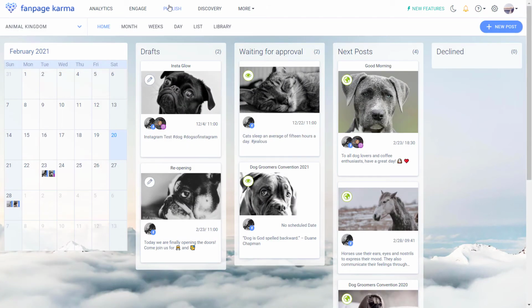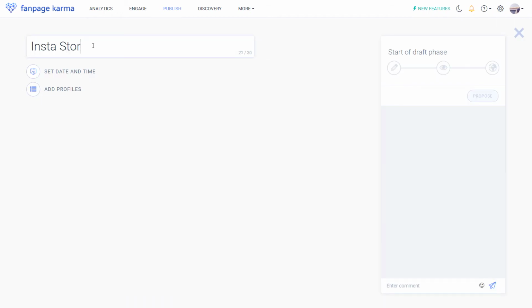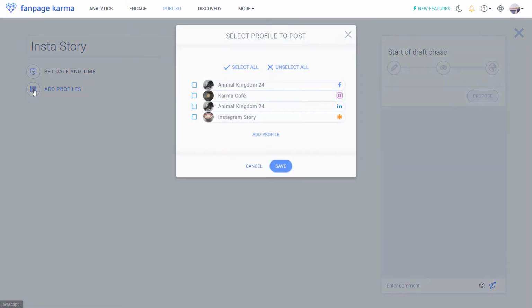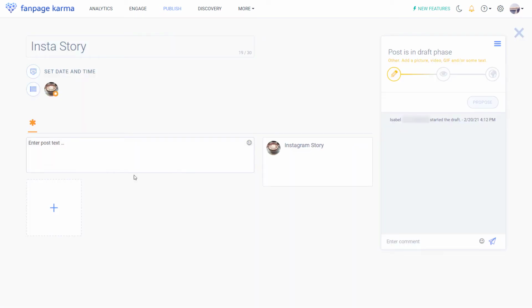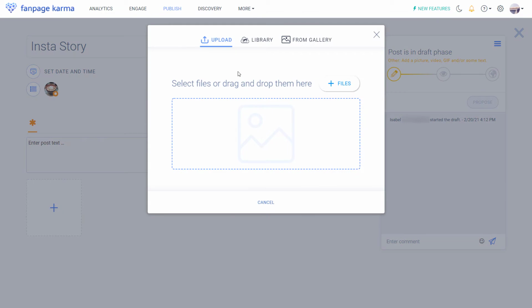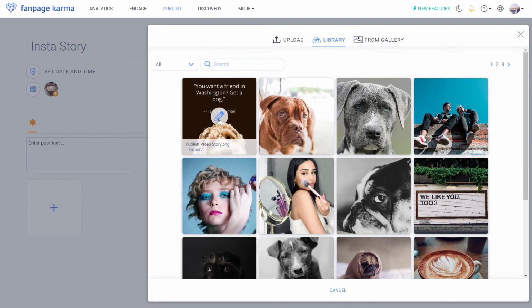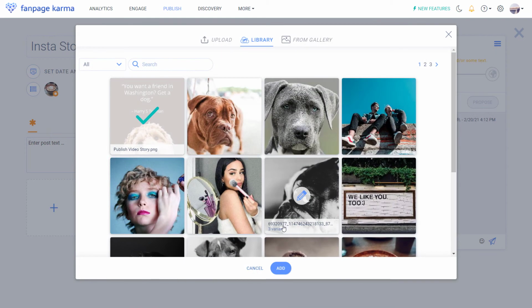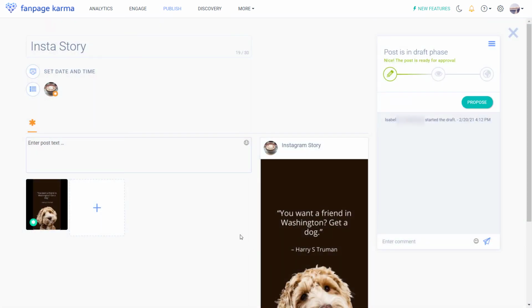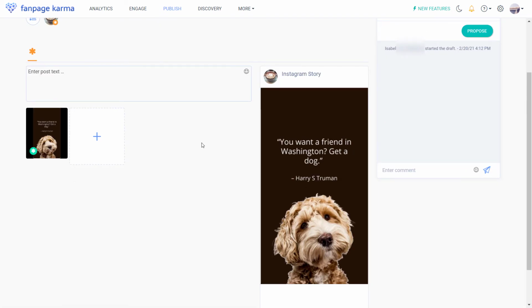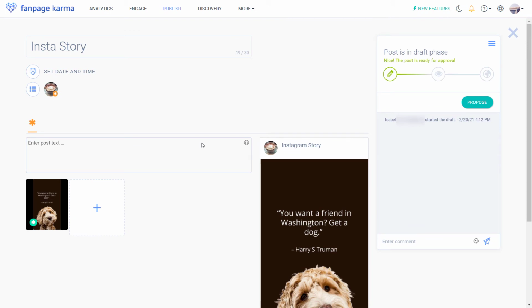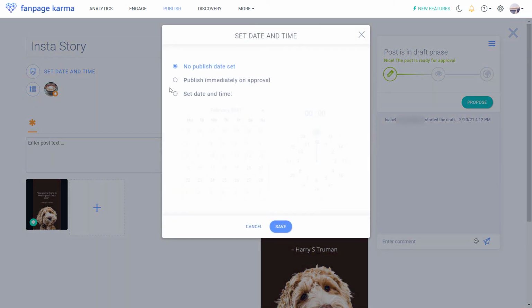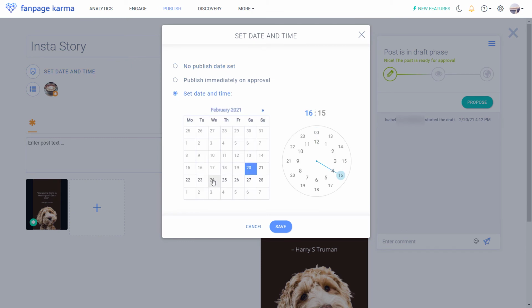So go to Publish and click plus New Post. Select the story profile. Add an image for the story. To receive a publishing notification, you have to set a date for publication, up here. For example, next Wednesday, 10 o'clock.